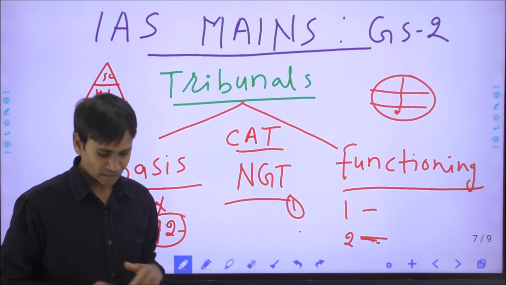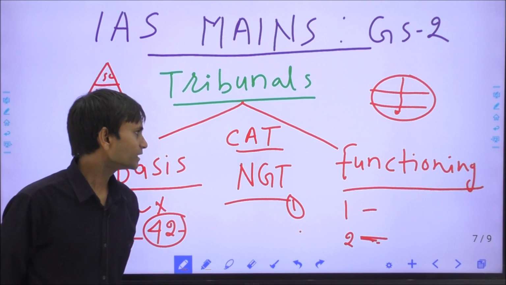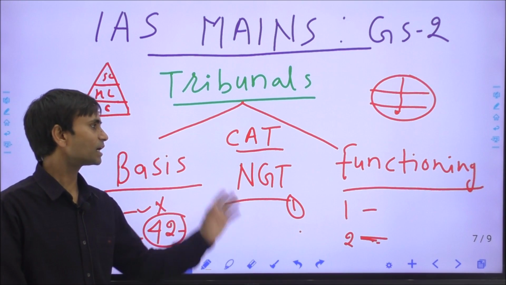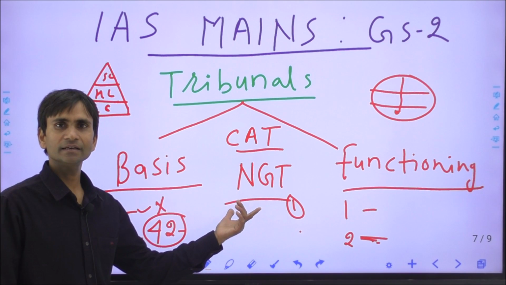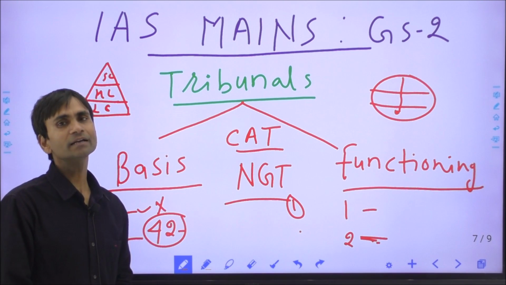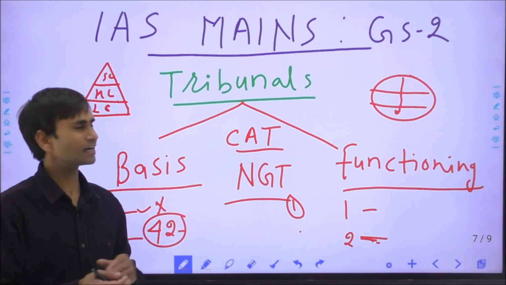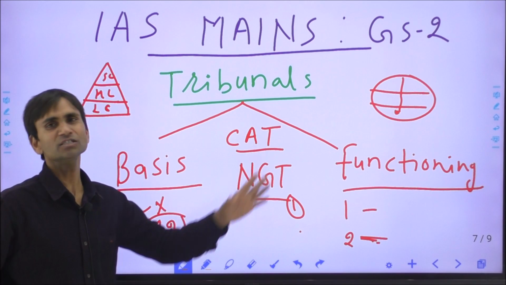And the second aspect is, now we can enhance or improve their performance, and we can grant some more power, so that only in the rarest of rare cases should their decisions be challenged in the Supreme Court.